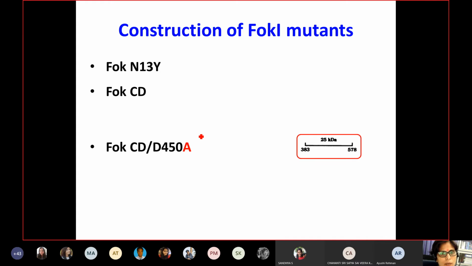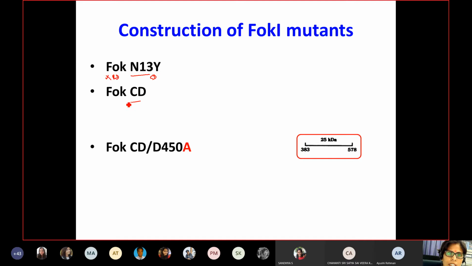Now, another paper in the same PNAS journal was published where they biochemically showed what happens when you have some kind of mutant enzyme. For example, this mutant lacks the recognition domain.